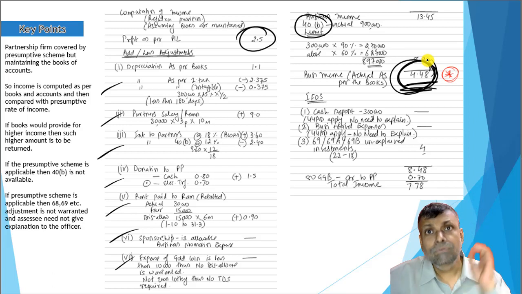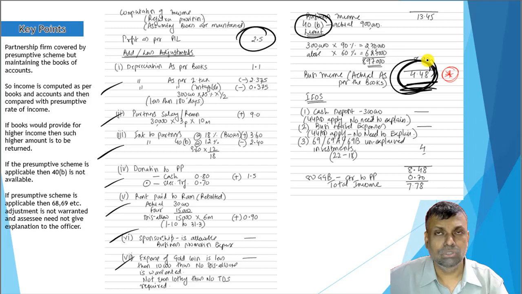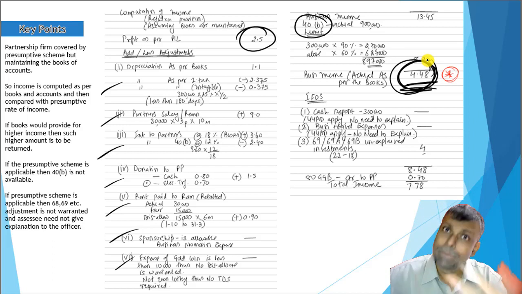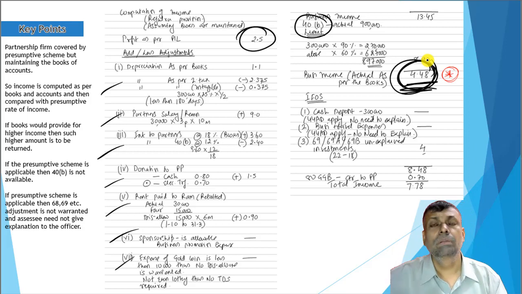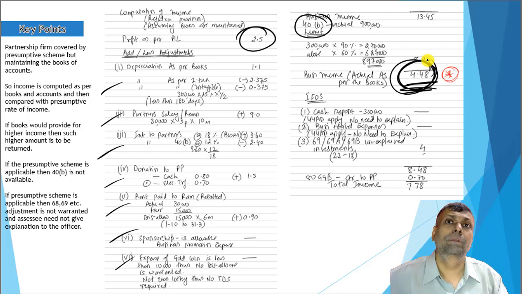Why? Because if the books are maintained, you have to compare that book number, that means tax profit as per the books of accounts, that means tax profits computed based on the books of accounts, and you want to compare it with your presumptive income. And if the book number would have been higher, you want to go for the higher figure. So you have to do that particular exercise.